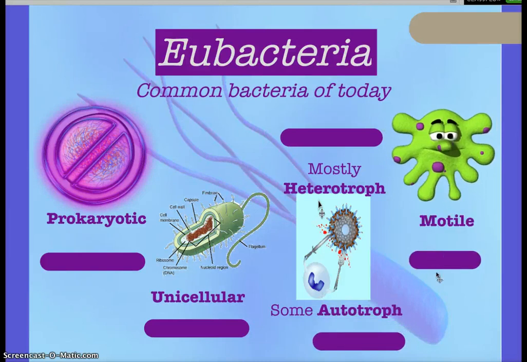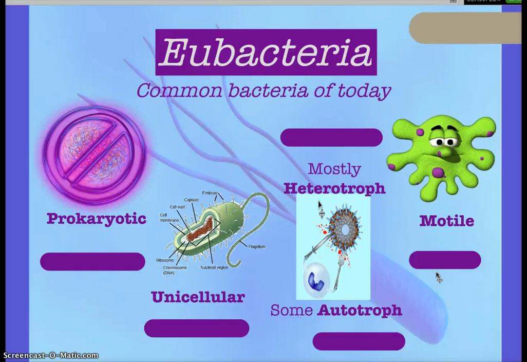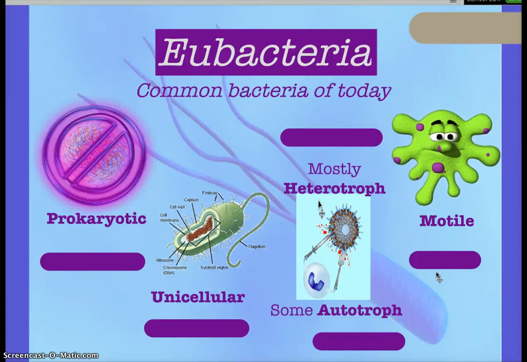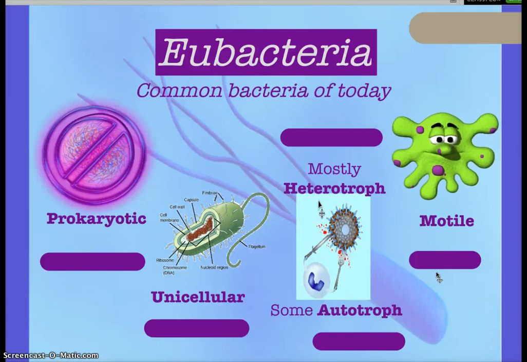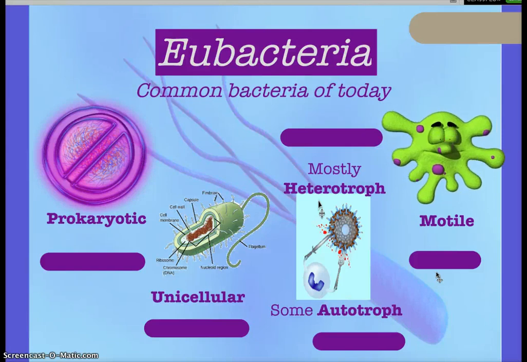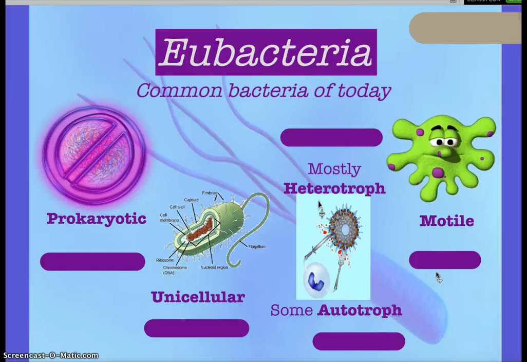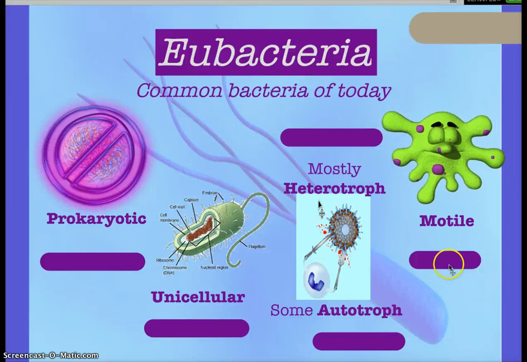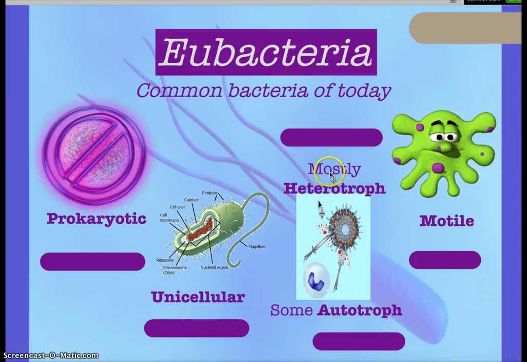So really, you're probably saying, how can these be two separate kingdoms? Eubacteria and Archaebacteria are almost the same thing. They are prokaryotic, unicellular, mostly heterotrophic, some autotrophic, and motile. The difference is in their cell structure, and we're not going to learn about that now. We'll learn about that after. And also where they're located. Common bacteria of today live in other organisms, right? If they're heterotrophic, they break down food and recycle matter. They're like one of the most important organisms, or they're disease-causing organisms, like ones we're going to study.